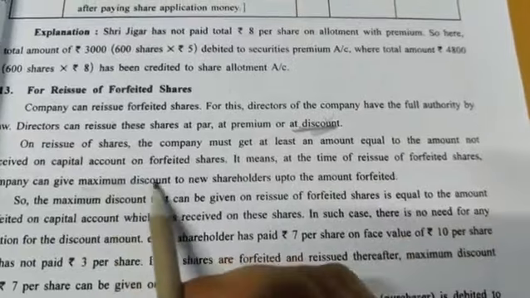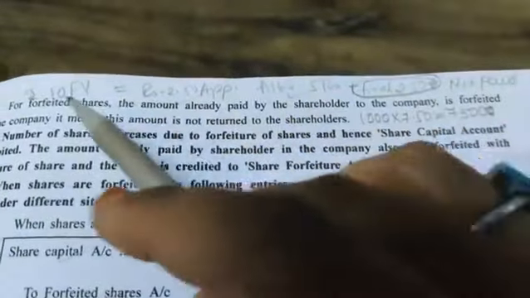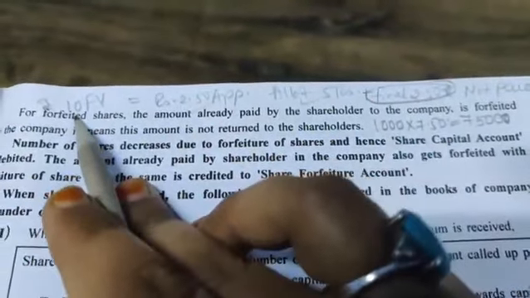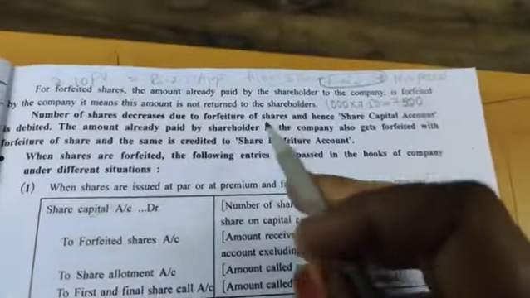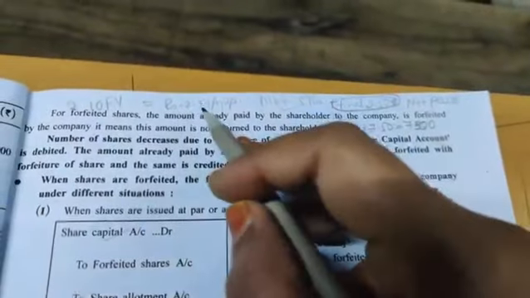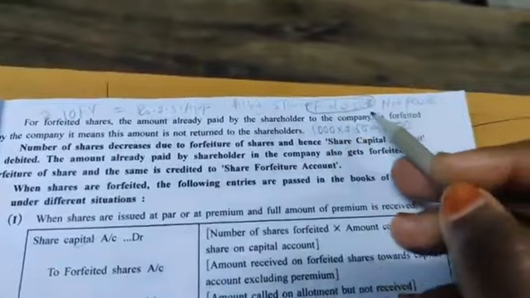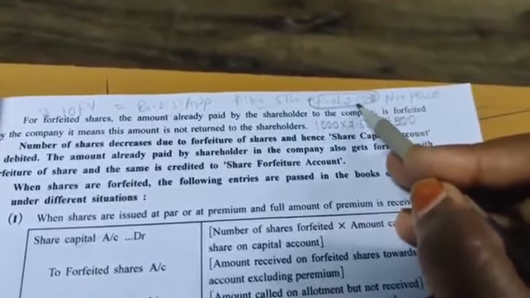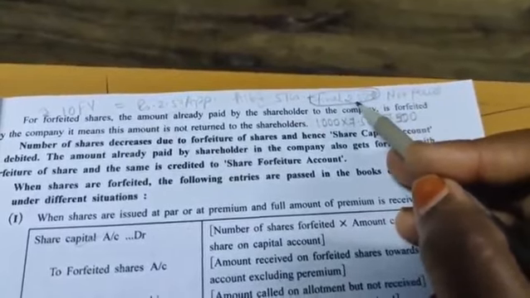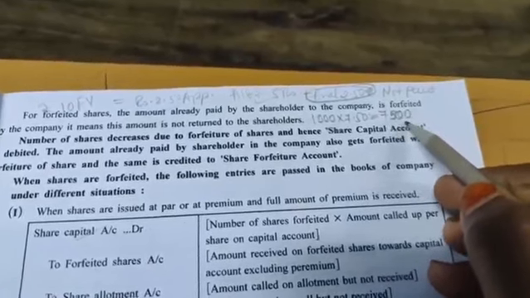What do you mean by this maximum discount? So see, in this case here we have seen that the price of the share is 10 rupee. Okay, and so see here in case of forfeiture we have seen that the shareholder is paying 2.50 for application, 5 rupees for allotment, and final 2.50 which the shareholder has not paid. So in total how much the shareholder has paid? 7500 the shareholder has paid.